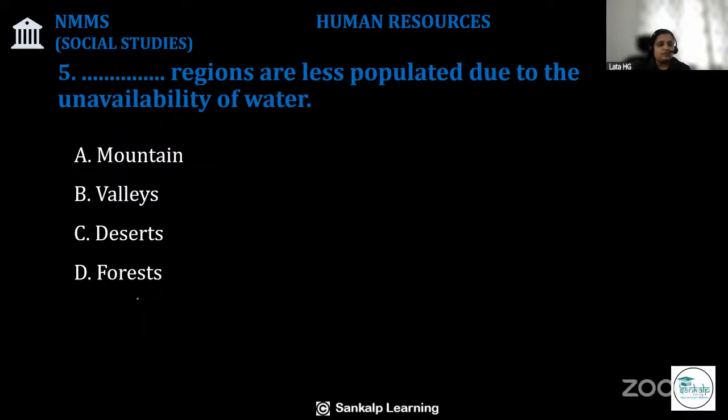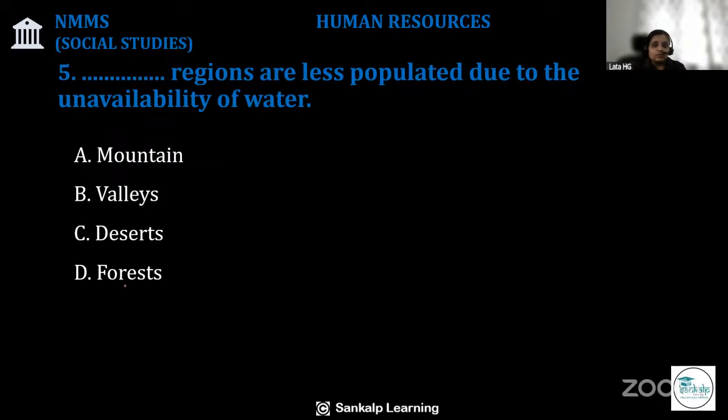Okay, children, there are many factors that affect the distribution of population. As you all know, population is not evenly distributed across the globe. Certain areas are highly populated, means densely populated. Certain regions are not densely populated. So what are the factors affecting the density of the population? There are geographical factors, and there are social, cultural, and economic factors.